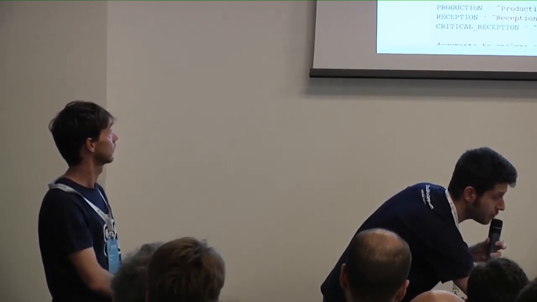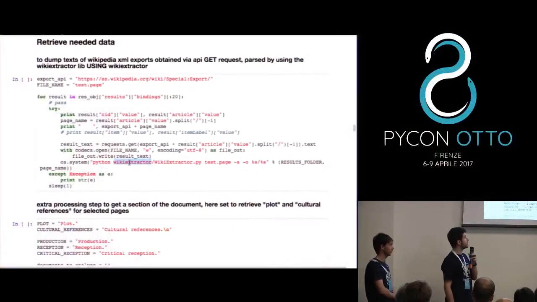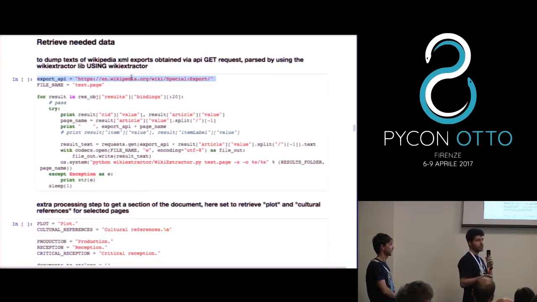This was done using WikiExtractor, which is a module developed at the University of Pisa, I think, which allows you to parse the XML results that you get by querying the Wikipedia APIs. You have this Wikipedia API here that was very practical to retrieve the specific pages that we wanted to analyze.